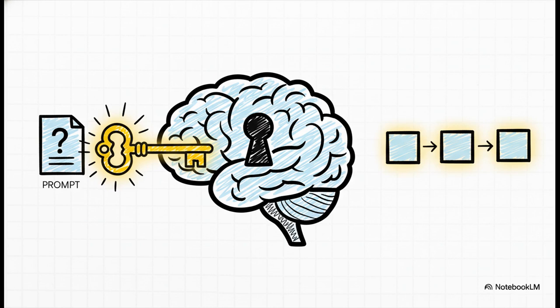Okay, but what if you don't have any good examples handy? Well, get ready for one of the most surprising and powerful tricks in the book. You just add this one simple phrase to your prompt. Let's think step by step. That is literally it. That one little sentence can kickstart the model's reasoning engine, sometimes just as well as giving it a bunch of examples. It's simple, it's powerful, and honestly, it feels kind of like magic.